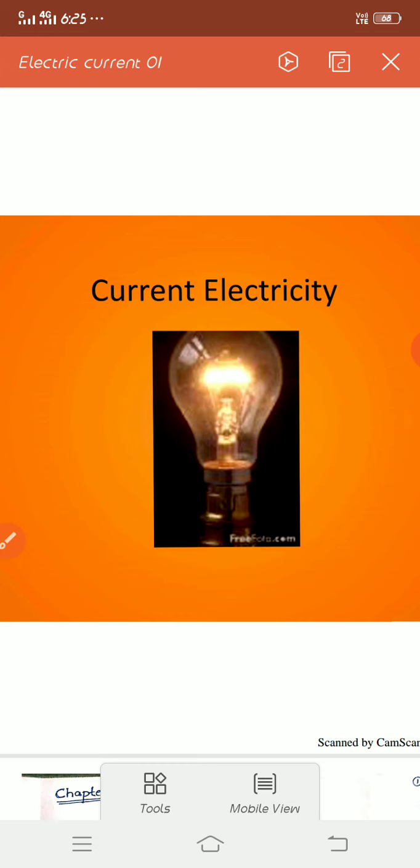What are the rules? What are the laws? What are the principles on which current electricity exists? All those things we are learning in the view of physics, and we are going to study them in this unit in detail.